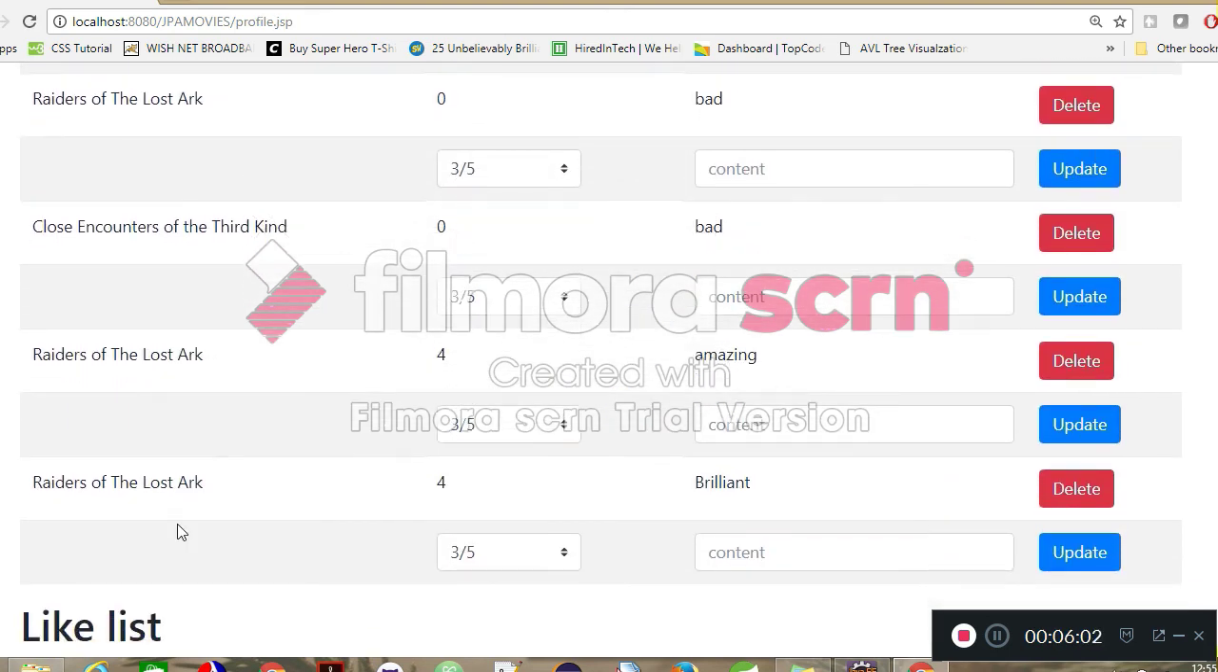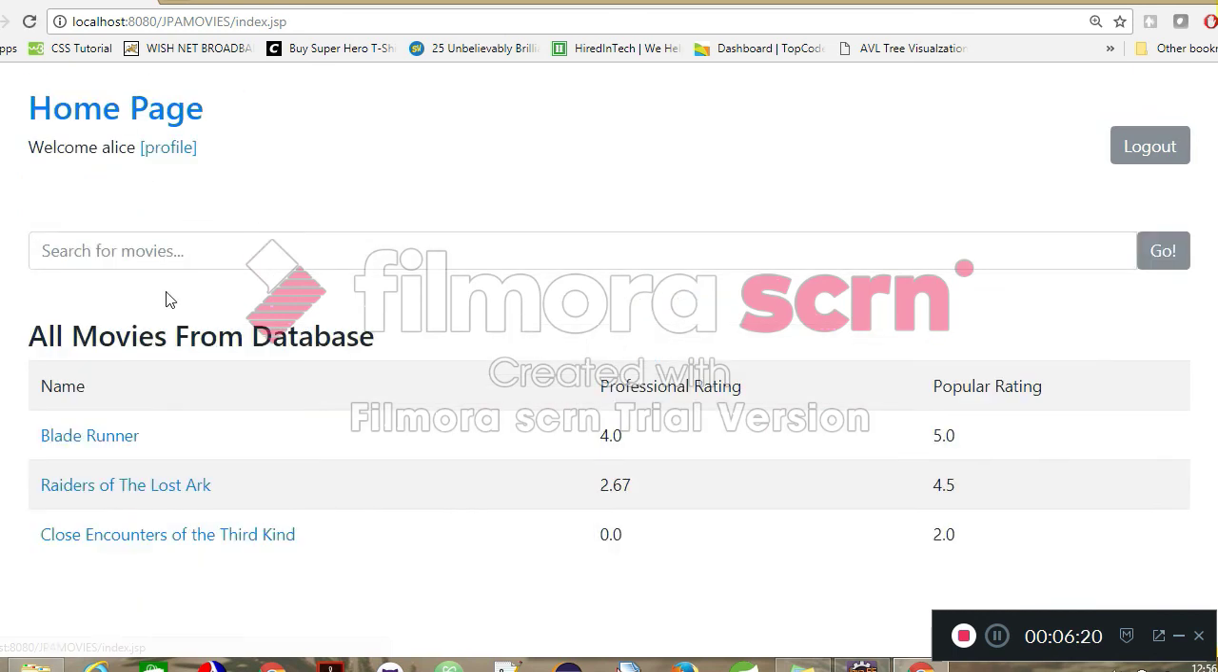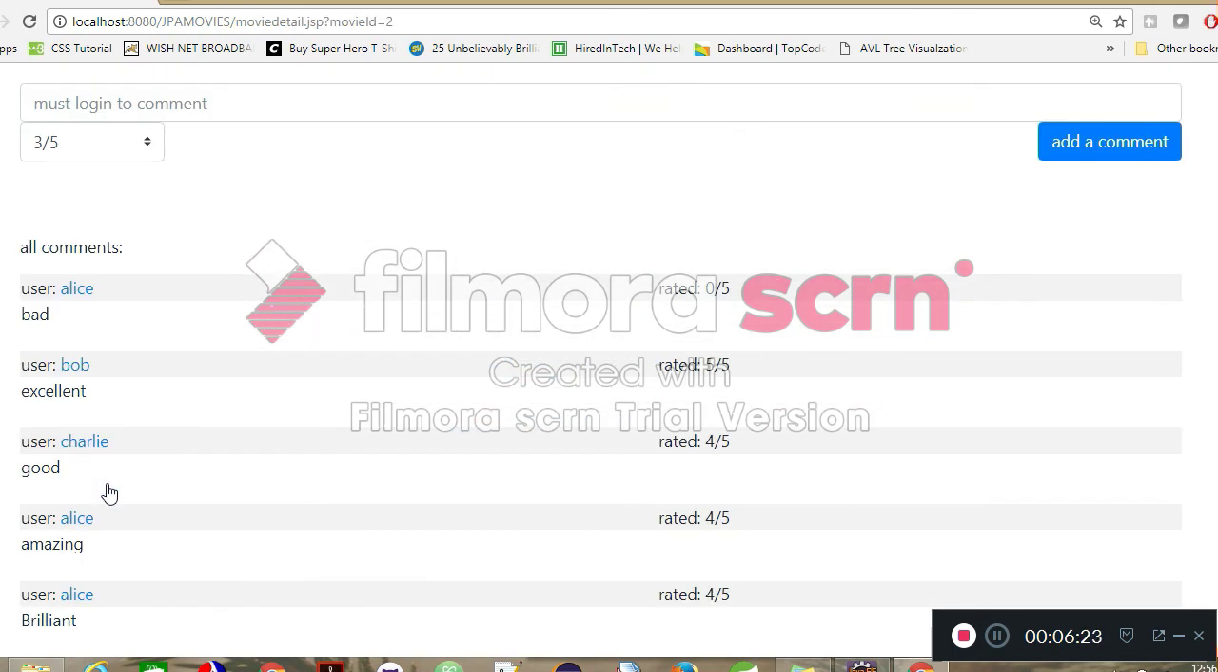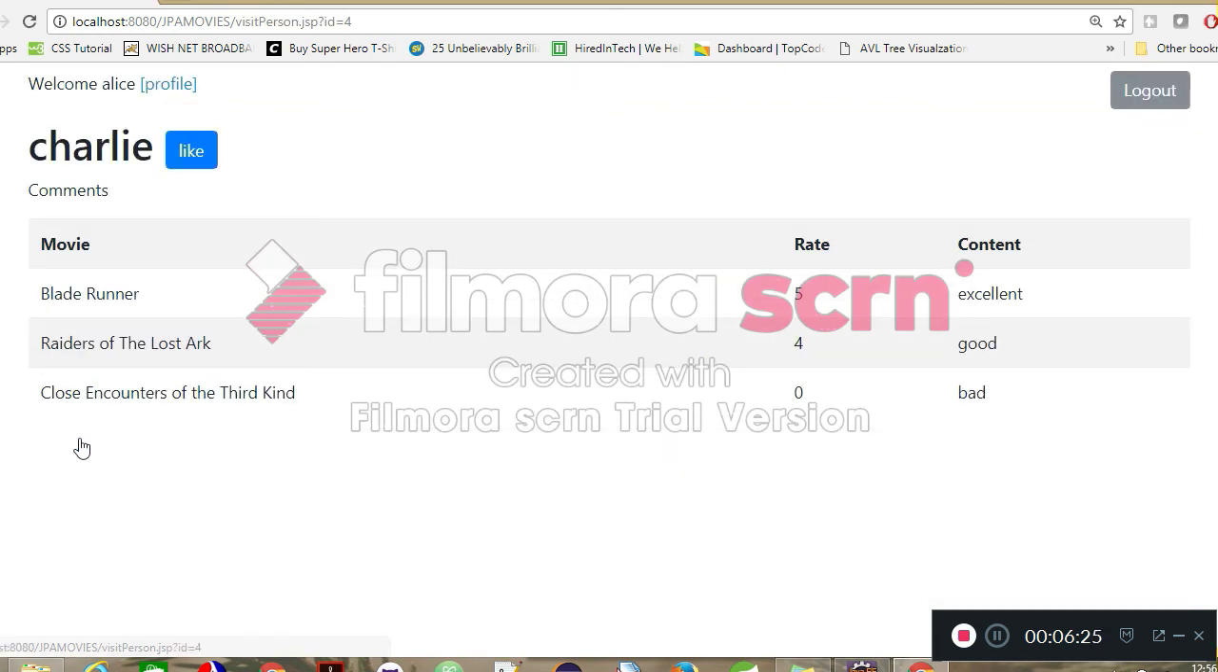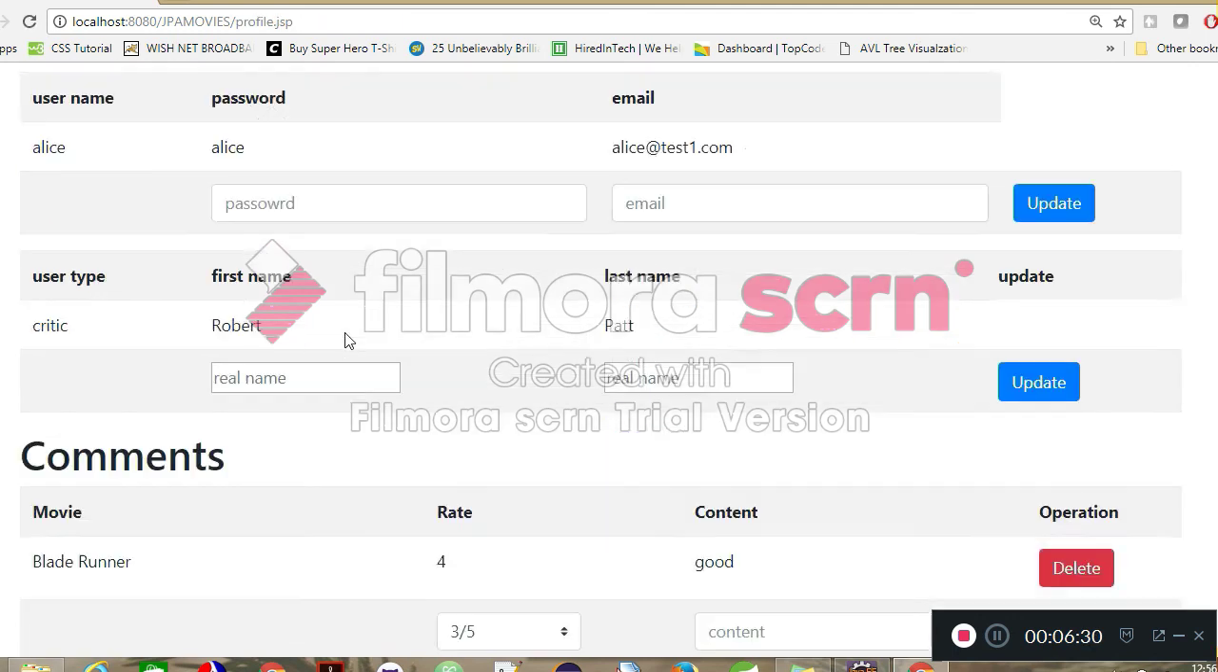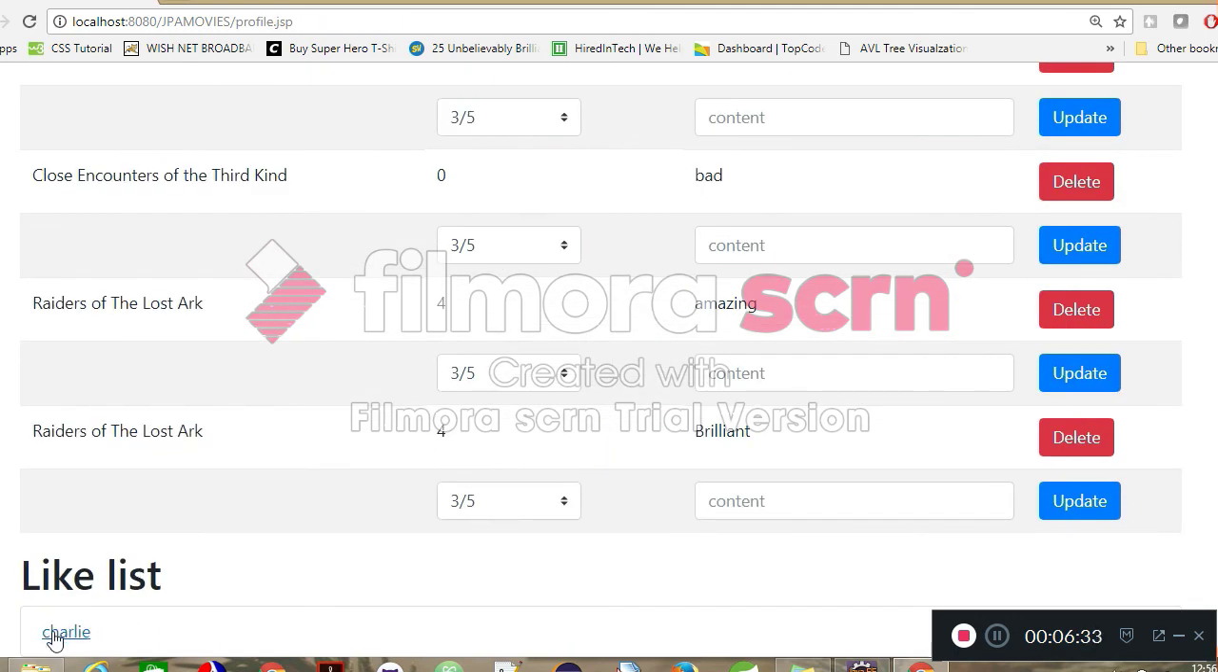Now if we come to the like list, this is basically a user to user relationship. If we like a particular user, it will show all the liked users in this list. For instance, if we go to the home page, we have Bob and Charlie as different users. We go to Charlie, and if we like this individual and come to our own profile, we can see that we have liked Charlie. So this is the liked list, and it shows the users whom we have liked.